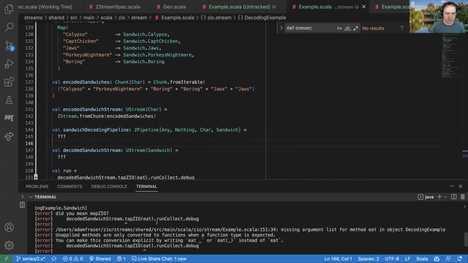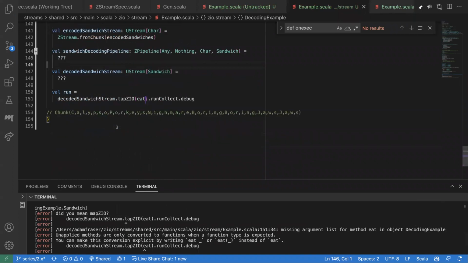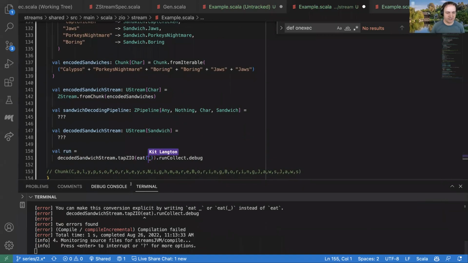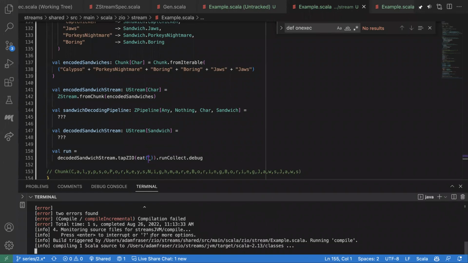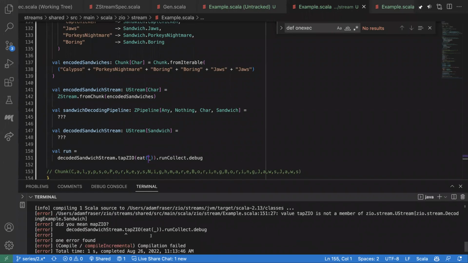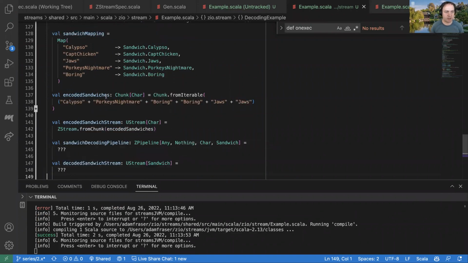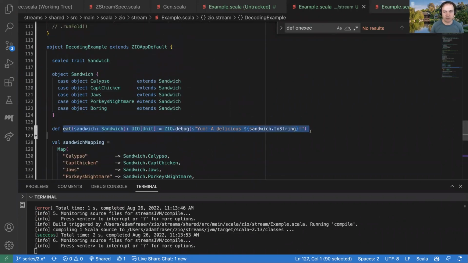And let's see, what do we got here? Something with my eat method, yes. Sorry, I don't get autocomplete, so I'm just slowly guessing, but there we go. It's fine. Was it just tap then? It's just tap, yeah, because it wouldn't do anything if it didn't do an effect. Okay, so we basically got the same thing, but Kit has now added an eat method here, which will tell something about our sandwiches.